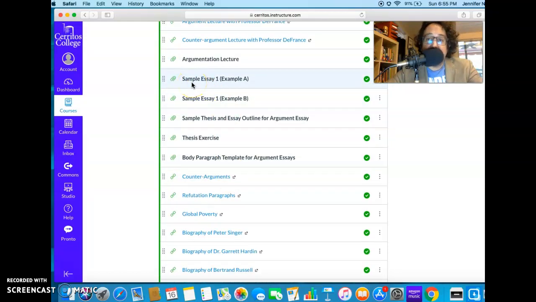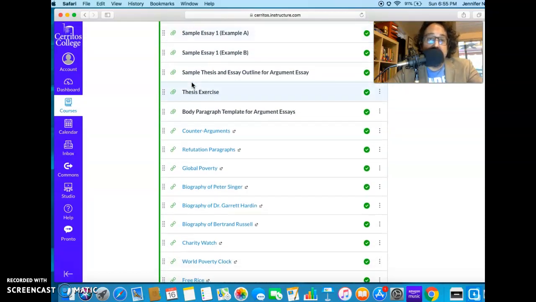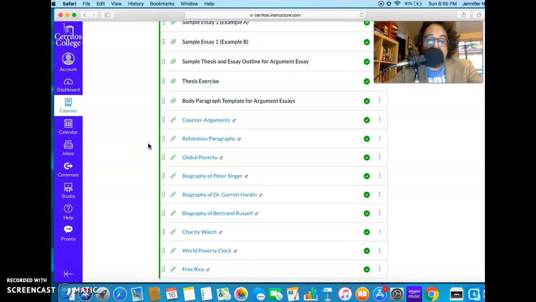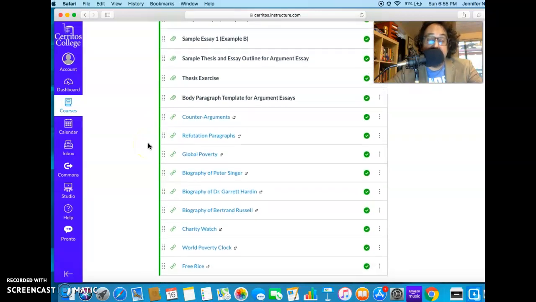Sample essays are always called that, sample essay. We have 2 here for essay 1. Then we have some templates that I put together to help you put this essay together. And after that you have links. But these are some very useful links. Teach you about counter argument. Gives you some statistics, that and World Poverty Clock. Some biographical information on the authors.